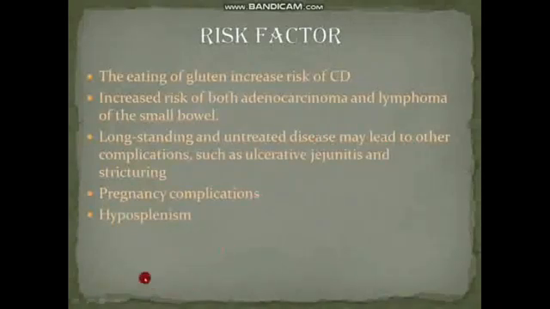Then we have another risk factor that we call hyposplenism. What is hyposplenism? In hyposplenism, the spleen will be affected, meaning the spleen size will be affected. Then we have another risk factor, dermatitis herpetiformis.